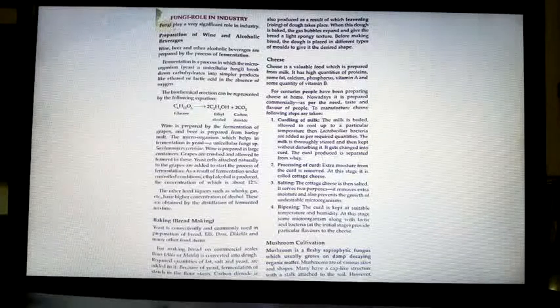Mushroom cultivation. Mushroom is a fleshy saprophytic fungus which usually grows on damp decaying organic matter. Mushrooms are of various sizes and shapes. Many have cap-like structures with a stalk attached to the soil.